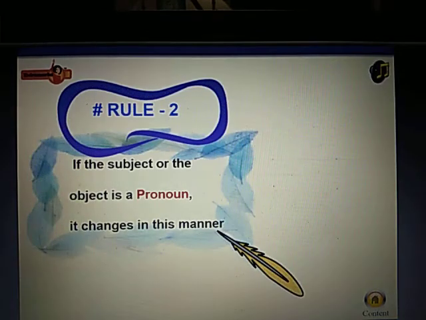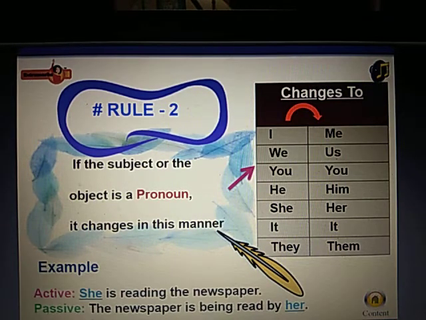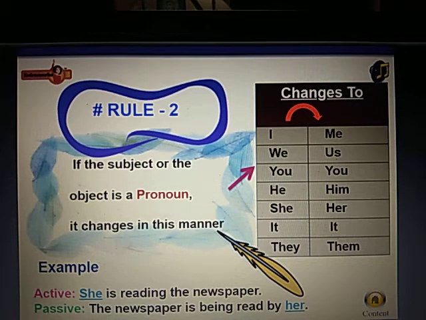Rule 2. If the subject or the object is a pronoun, it changes in this manner. I changes to me. We changes to us. You undergoes no change. He changes to him. She changes to her. It remains the same. They changes to them.